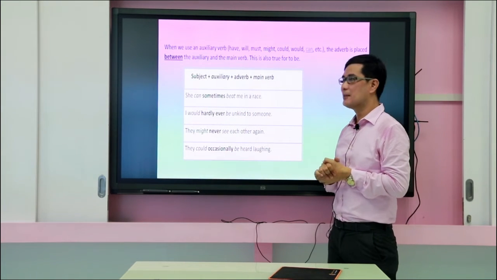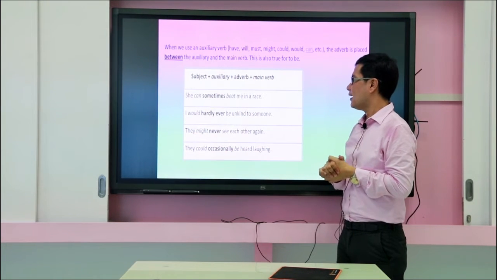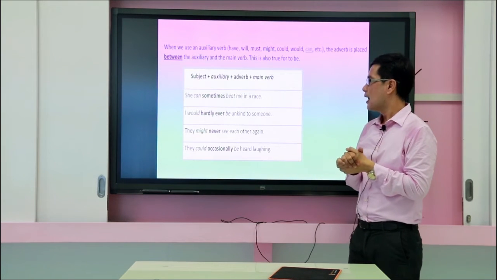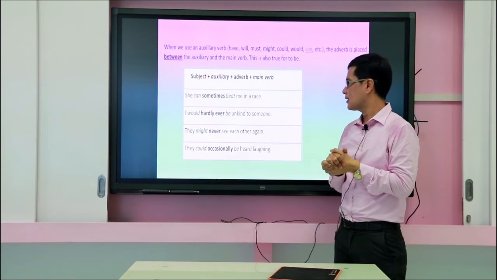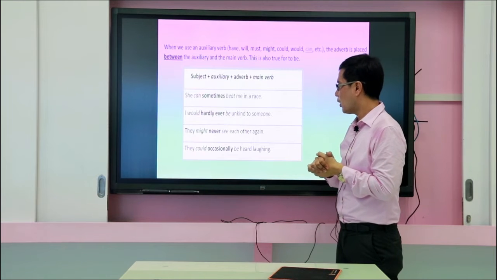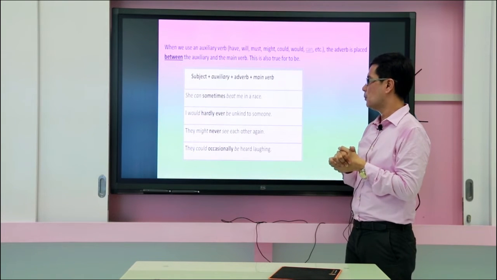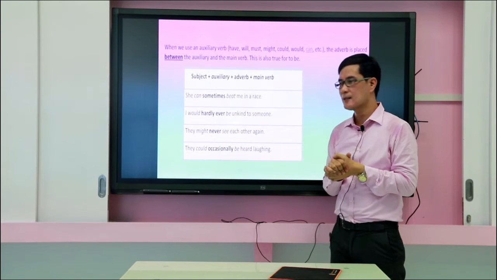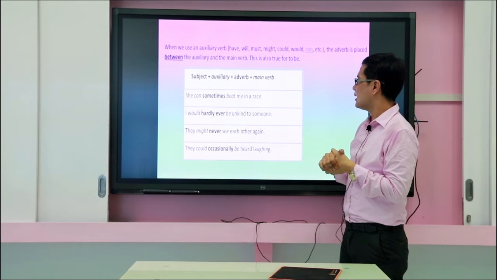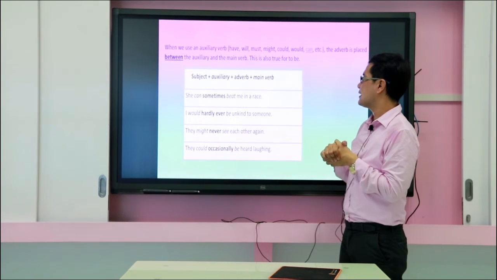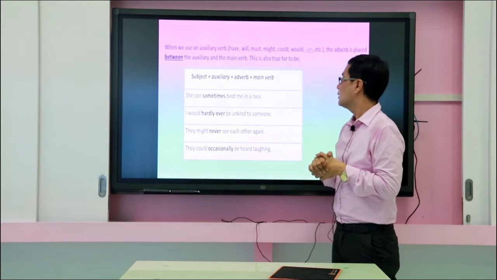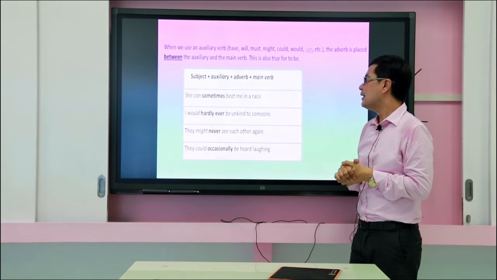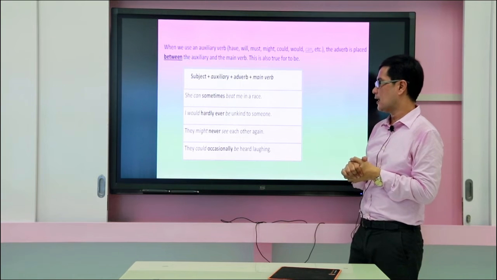She can sometimes beat me in a race. I would hardly ever be unkind to someone. So I is the subject, would is the auxiliary, ever is the adverb of frequency, and the main verb is be. Third example, they might never see each other again.